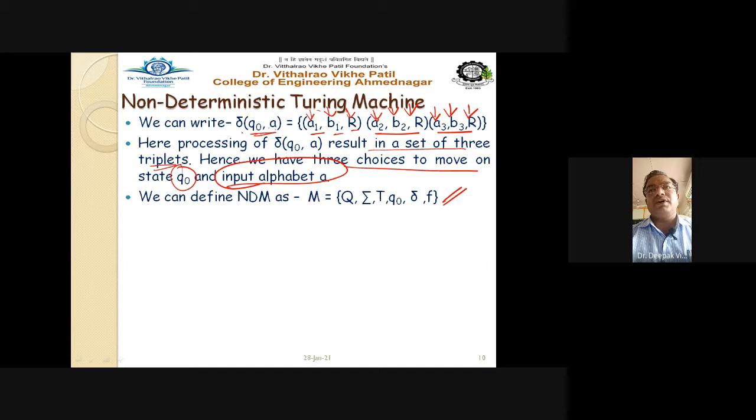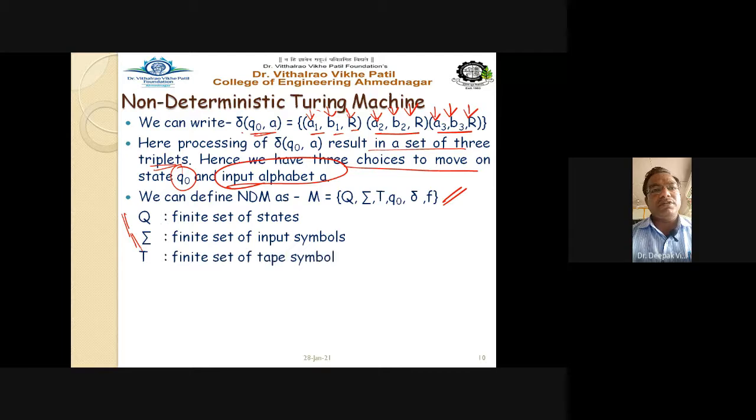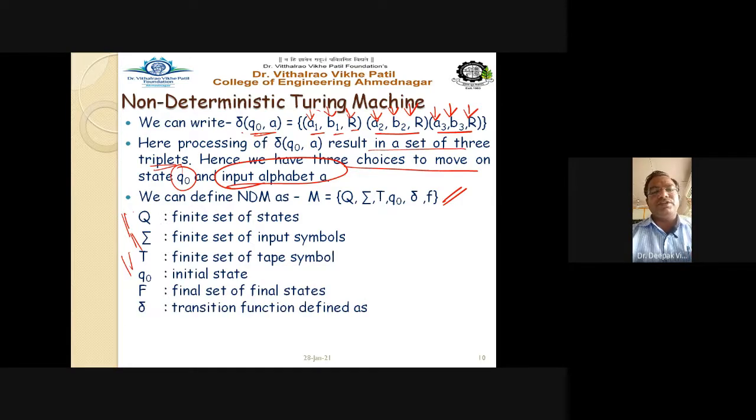as Q, sigma, tau, Q0, delta, F. So here capital Q is nothing but the finite set of states, sigma is the finite set of input alphabet, tau is the finite set of tape symbols, Q0 is the initial state, F is the set of final states, and delta is the transition function defined as, now see here the difference in the transition function, 2 raised to Q into tau into LRH.